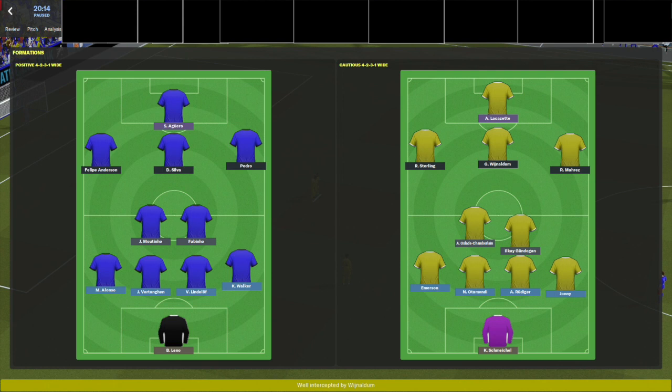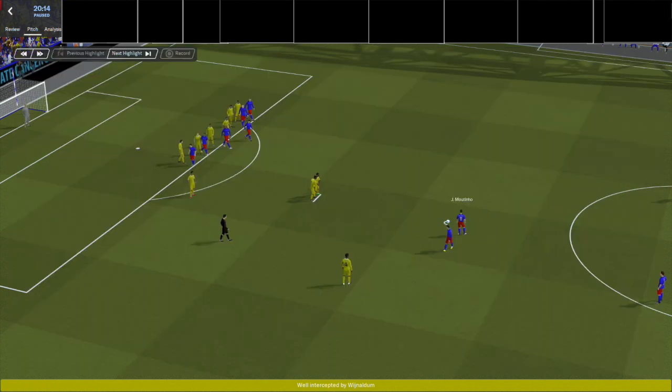The Diamond County Presidents host the Dudley Bay Biscuits. The Presidents have Leno in goal, Walker, Lindelof, Vertonghen and Alonso, Moutinho and Fabinho in midfield, Pedro, David Silva and Felipe Anderson behind Aguero. Kasper Schmeichel is in goal for Dudley Bay, with Johnny, Rudiger, Otamendi and Emerson, Oxlade-Chamberlain and Gundogan in midfield, with Mahrez, Wijnaldum and Sterling behind Alexander Lacazette. Mahrez in for Kane and Lacazette moving further forward.